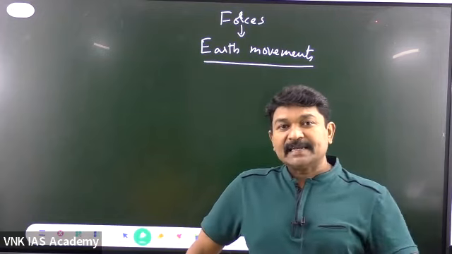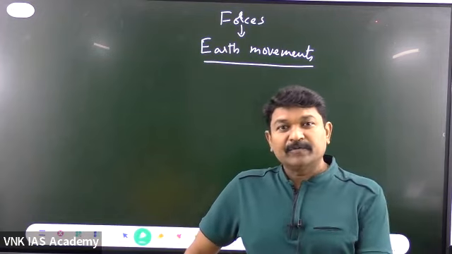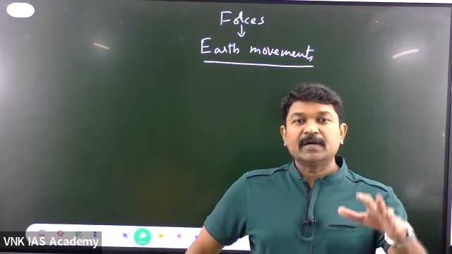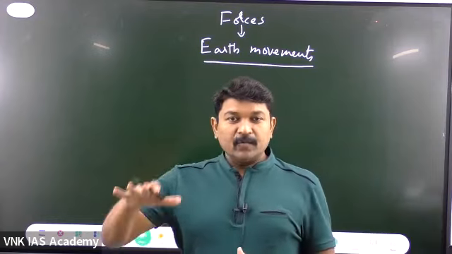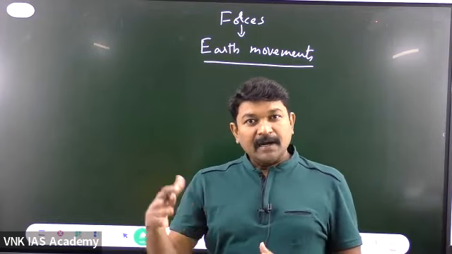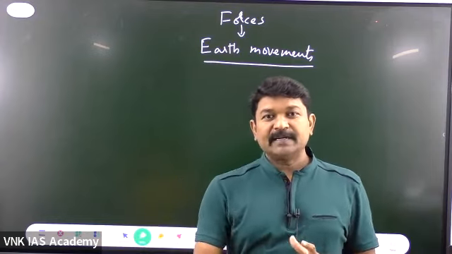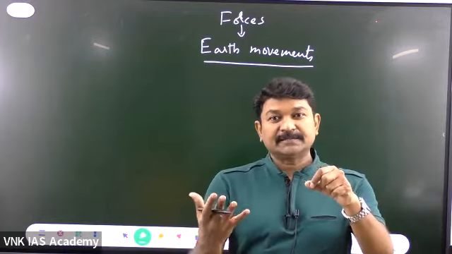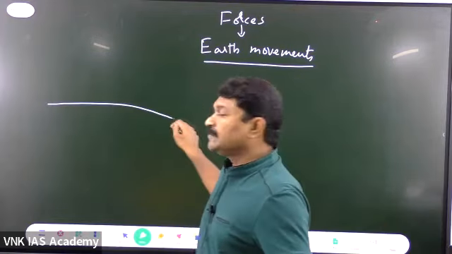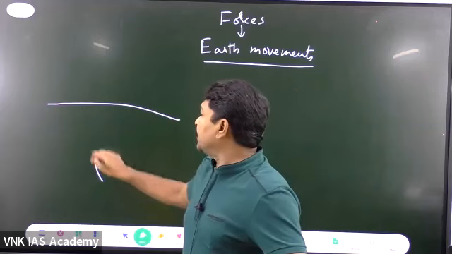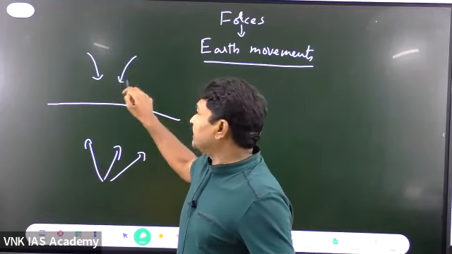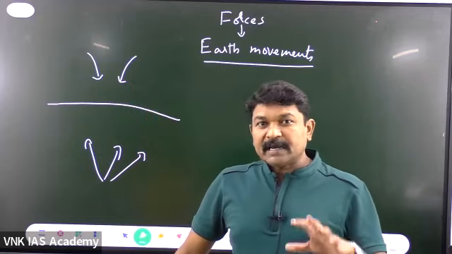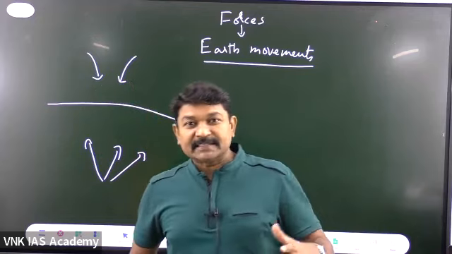The movements are basically due to the forces that are acting both on the deep inner layers and above the surface. Suppose if this is a surface, some forces are acting from the deep inner layers, and some forces are acting over the surface. These two forces are responsible for today's earth structure.